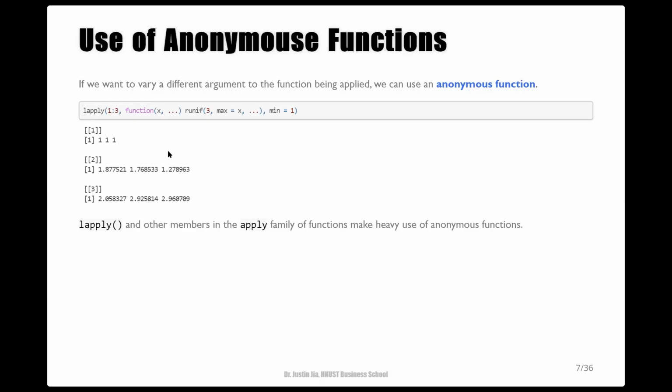And the other 2 sequences have 2 and 3 as their upper limits respectively. And the ellipsis is used in this function definition because we want it to capture additional arguments for this inside function call. This example illustrates a way of using anonymous functions to customize argument matching for the function being applied.